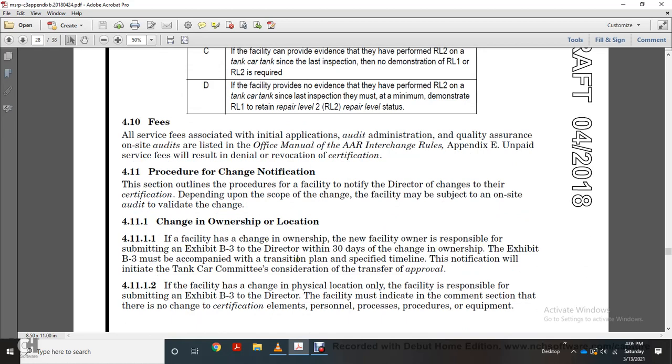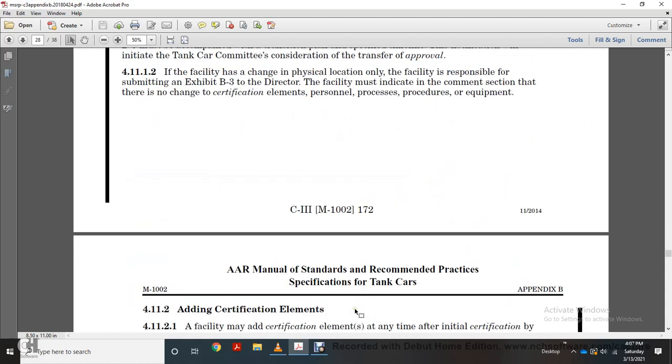Exhibit B3 must be accompanied by the transition plan. Specified timeline notification will initiate tank car committee consideration of transfer approval. If the tank car facility has changed physical location, only the facility is responsible for submitting Exhibit B3 to the director. The facility must indicate within the component section that there is no change to certification elements, personnel, profile, procedures, or equipment.